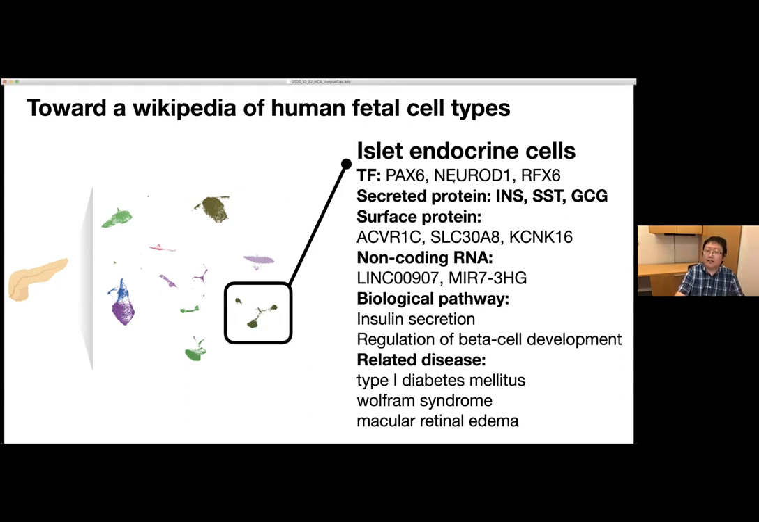If you check the secreted proteins, we can see they are highly related to the cell type specific function. Similarly, we can also identify the cell type specific non-coding RNA related biological pathways. It turned out that a lot of them had been reported, but we also identified a lot of novel links.